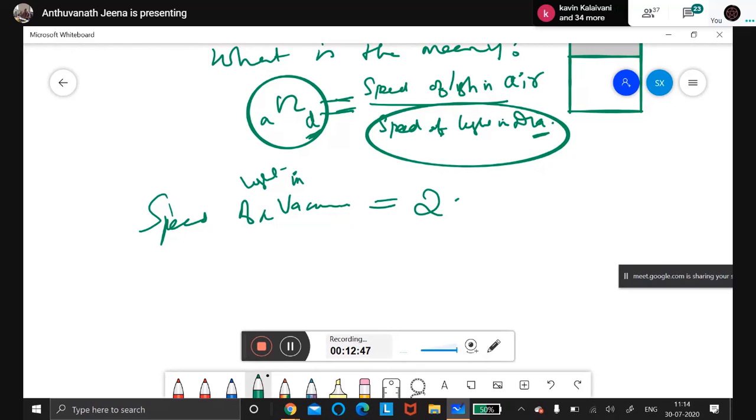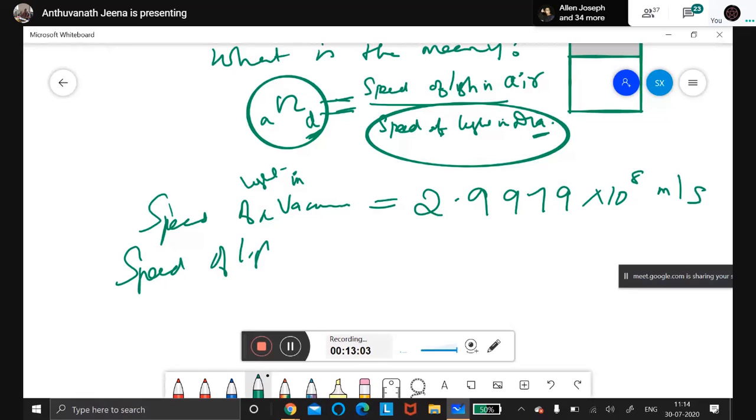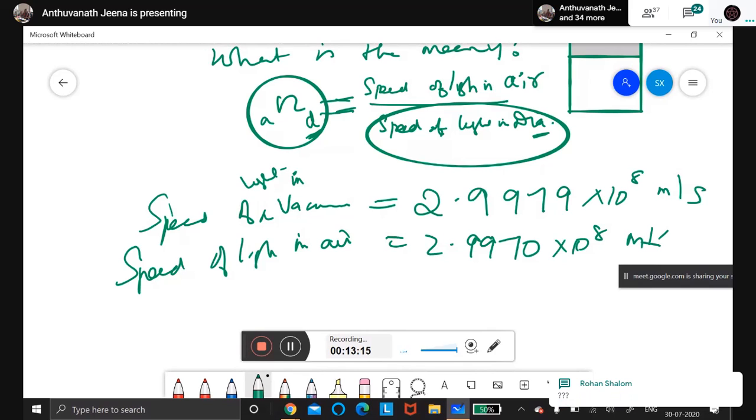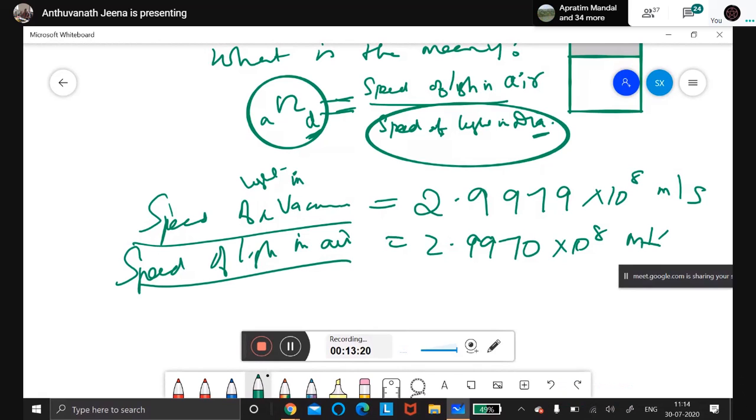So that is the speed of the light: 2.9979 into 10 to the power of 8. It's given in the book. No need to mug up all these values. Just to understand, the speed of the light in vacuum is 2.9979 into 10 to the power of 8. The speed of the light in air, suppose some air is there, will also be 2.9970. See, so small a difference. Negligible. So instead of vacuum, we can write air, and instead of air, we can write vacuum. So approximately they write 3 into 10 to the power of 8.